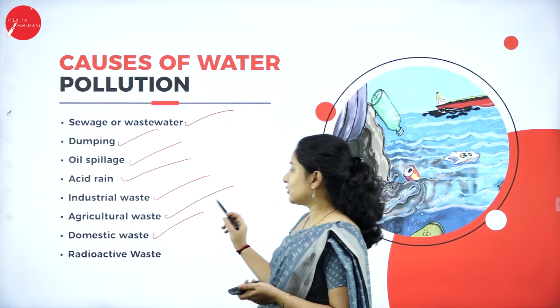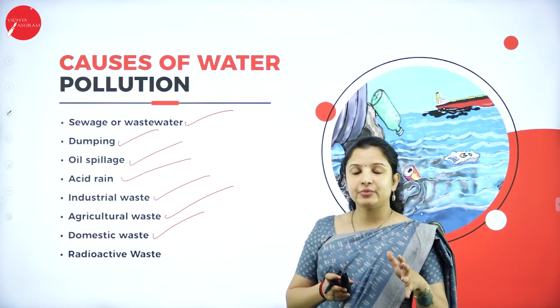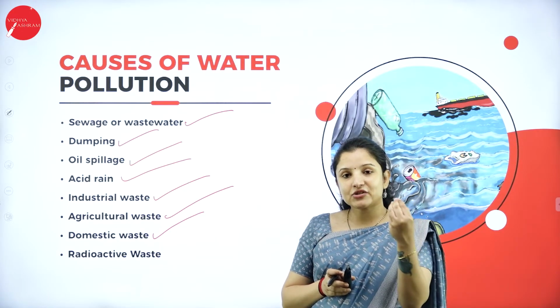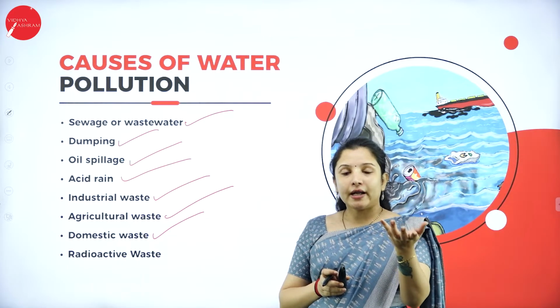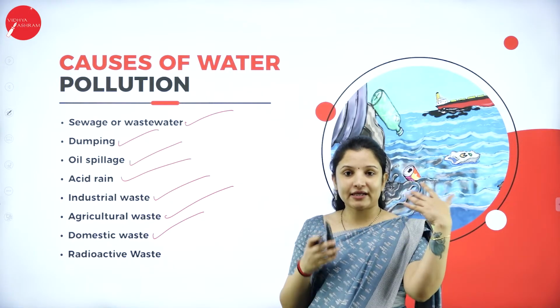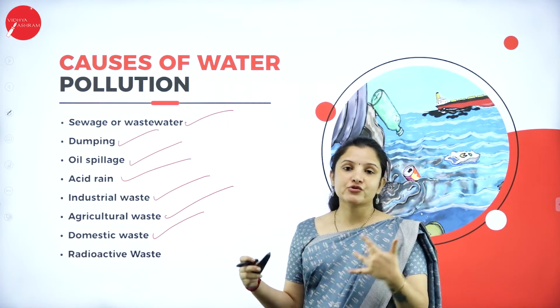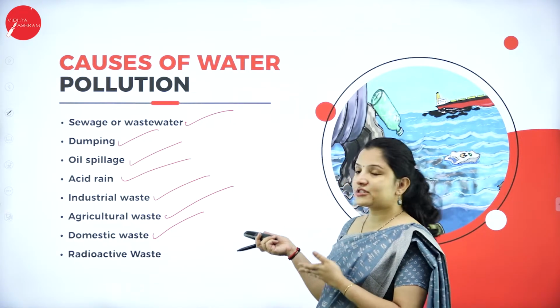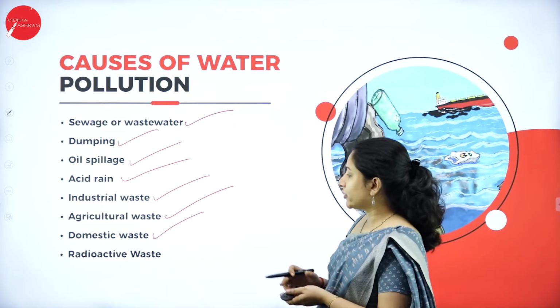Next is domestic waste. Domestic waste is nothing but our household waste. Household waste such as microplastics and some of the waste materials that we clean in the house, that flows through the drain, and eventually the drain will be connected to a water body. So therefore, the domestic waste can also cause water pollution.